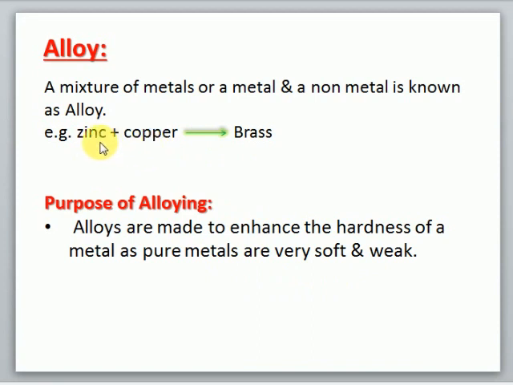Okay, so metals are mixed together just to enhance their hardness. An alloy will be much harder than a metal. Okay, and what is an alloy? Alloy is a mixture of metals or a mixture of metal and a non-metal.